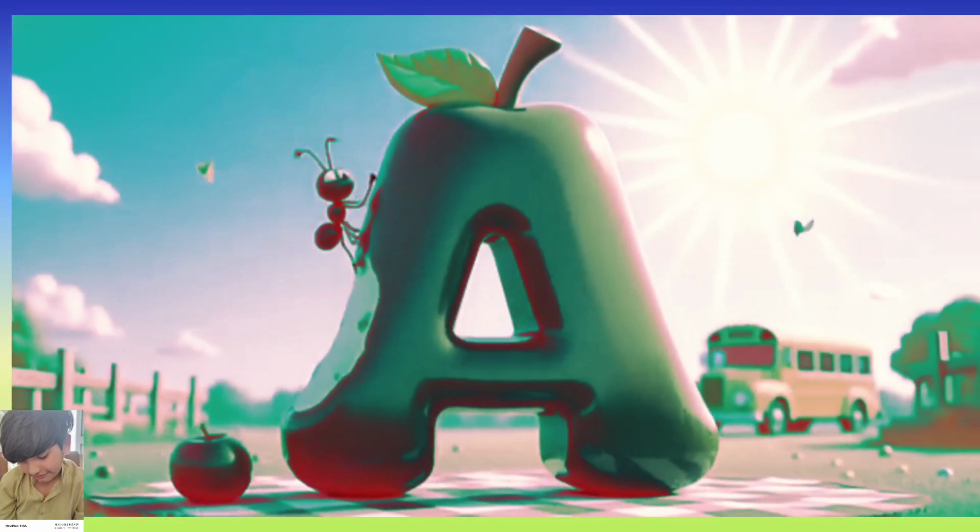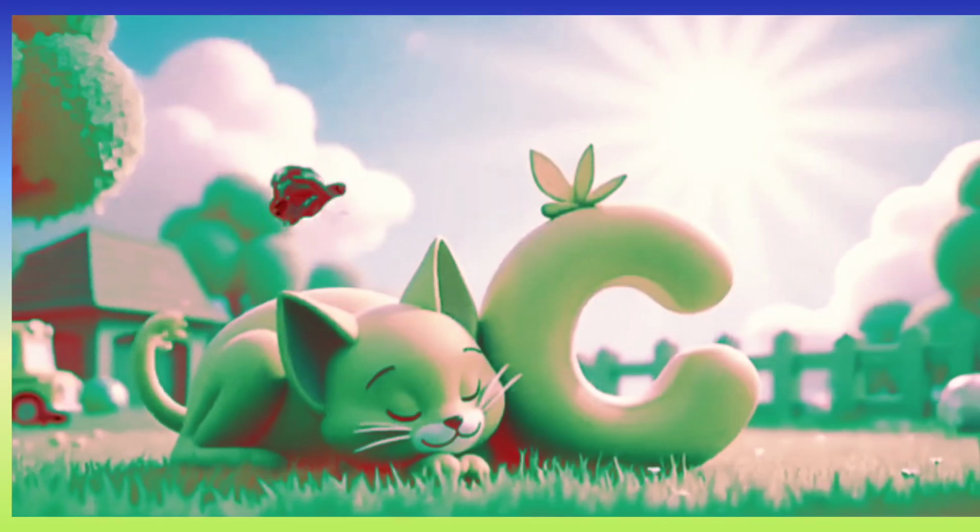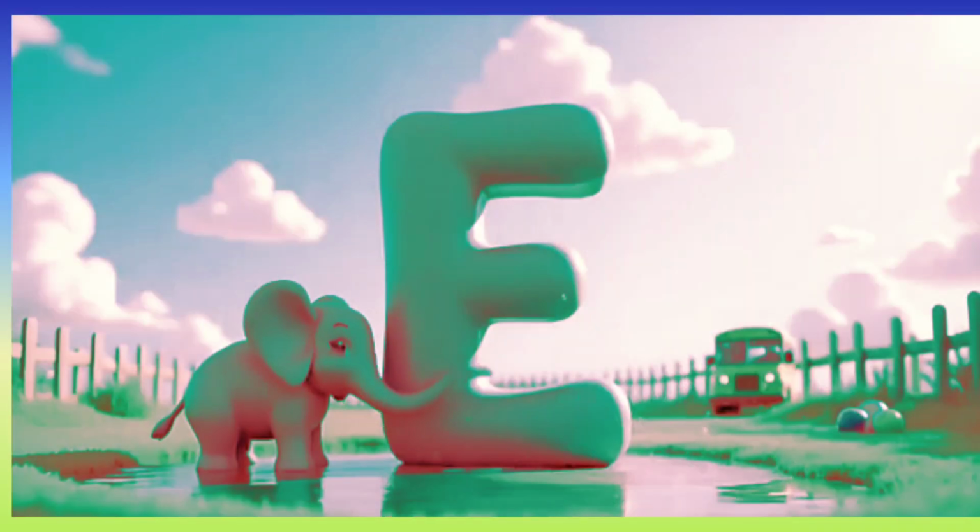A is for apple, let's take a crunch. B is for ball, bounce, bounce, oops, lunch. C is for cat, meow, so sweet. D is for dog, wagging to the beat. E is for elephant, stomp those feet.